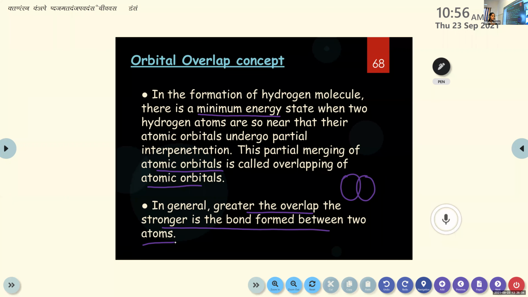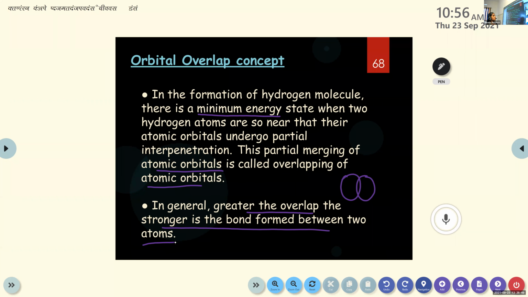That is where the bond formation takes place. This partial merging of atomic orbitals is called overlapping of atomic orbitals. And in general, greater the overlap, the stronger is the bond formed between two atoms.